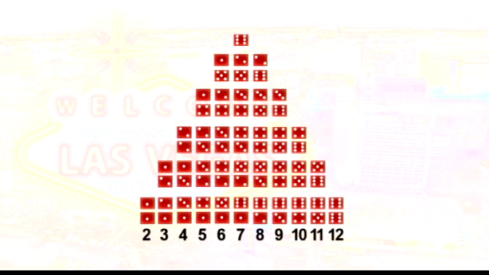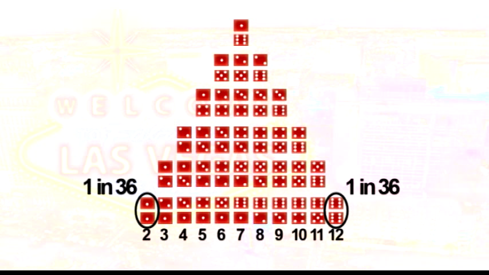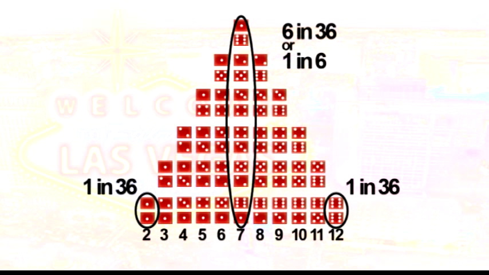But why? Because the dice land in combination. There are 6 sides on each die, so there are 36 combinations. But of these combinations, only one adds up to 2. Only 1 and 1 adds up to 2. Only 6 and 6 adds up to 12. But if you go to 7 in the middle of this array, there are 6 combinations on the dice that add up to 7. So while your probability of rolling a 2 or a 12 is only 1 in 36, the probability of rolling a 7 is 6 in 36, or 1 in 6.